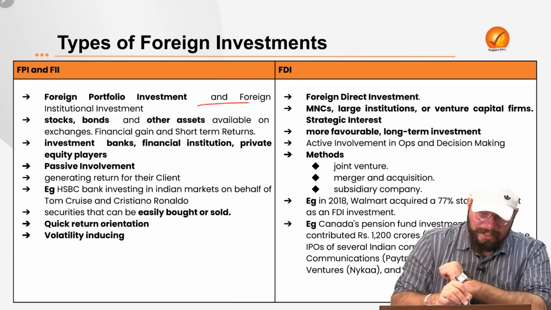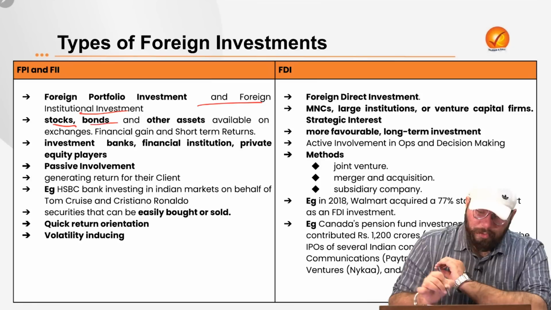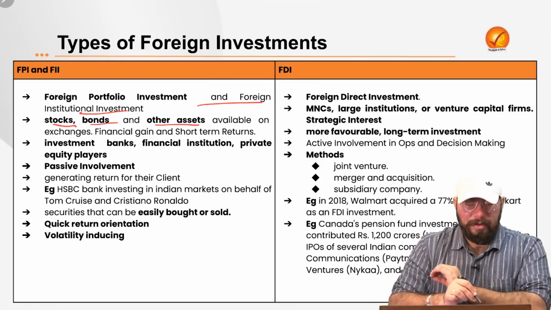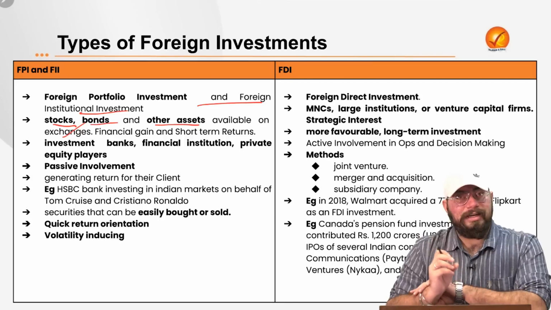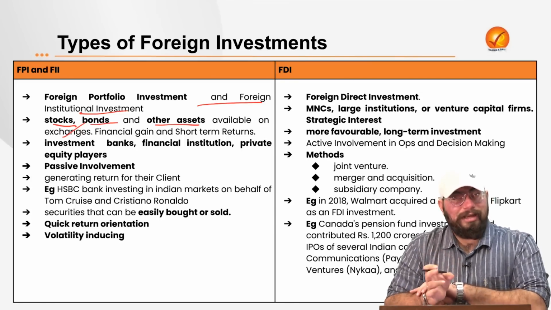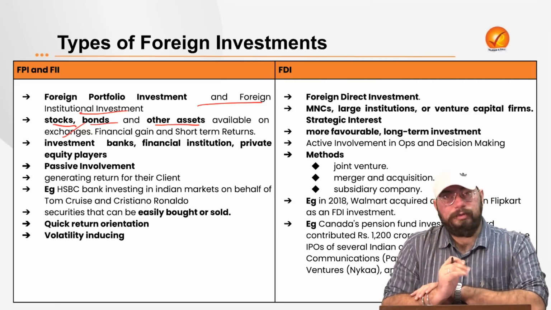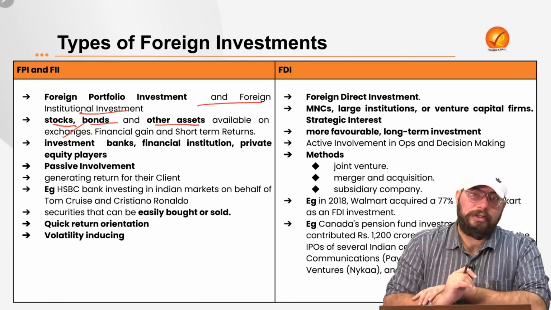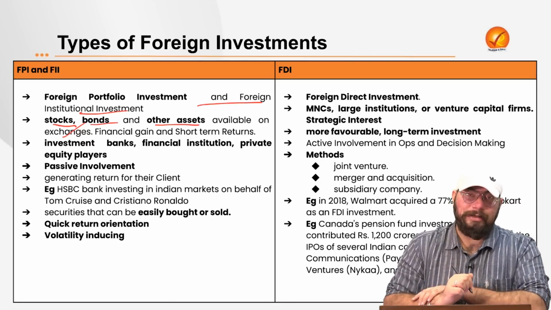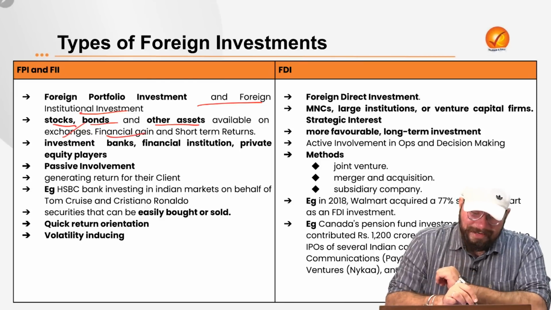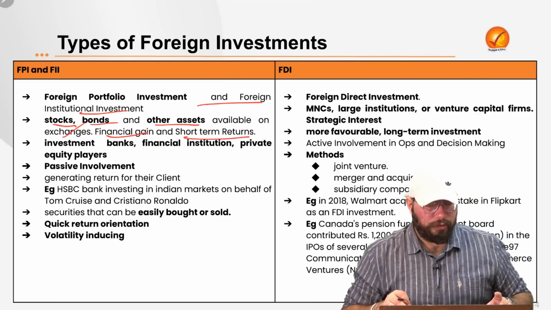Now FPI and foreign institutional investment refers to investment in the stocks, the bonds and the other assets which are available in the stock exchanges. So portfolio investment, that is investment in the stock portfolio. If any foreign authority, anyone from abroad, from a foreign country, is investing in the stocks, that is the share market, the bonds, the financial market in our country through stock exchanges for any financial gain and short-term return, we call it foreign portfolio investment.